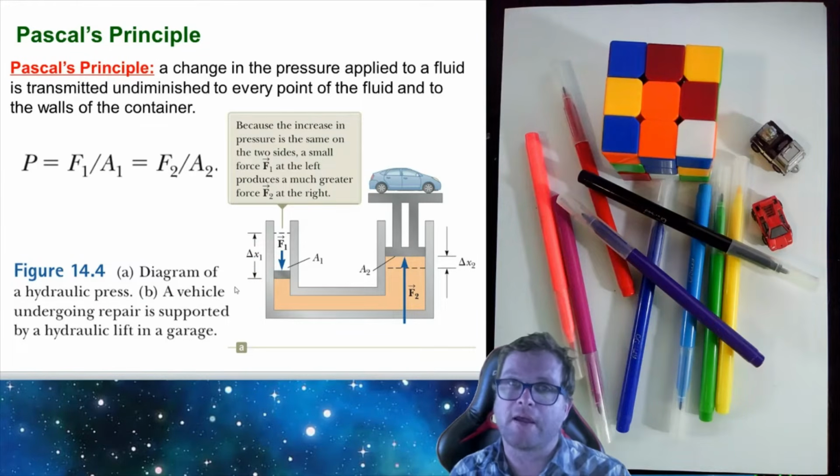Remember that the work is going to be given by the product of those two. And here we have a bigger force acting over a smaller distance. So in both cases, the work done on this side will be the same as the work done on this side, but we find that on this side there's a much bigger force due to Pascal's principle.